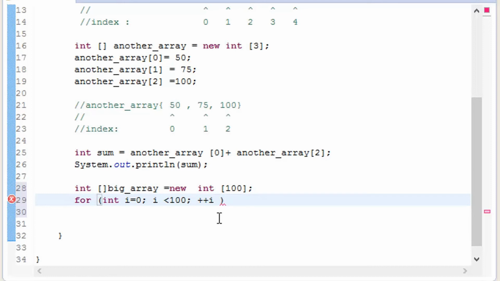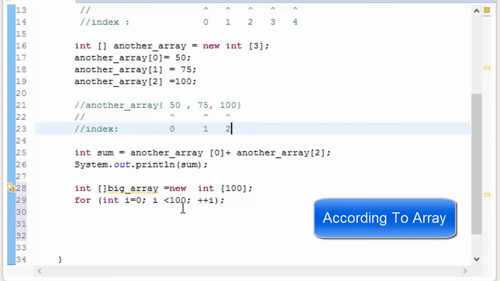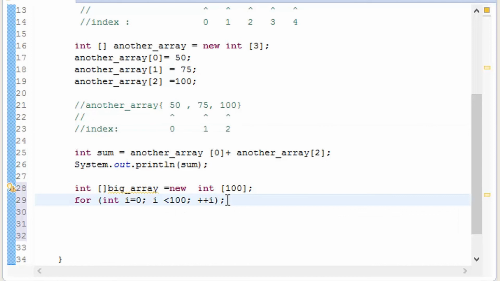So now I think you know this program that I have written. This is the first statement, the second statement, and this is the third statement. So it is going to start with int, and here it is going to start with 0, and it is going to add 1 to it. So according to this logic it is going to start with 0, and it will end with the value 99. According to us it is 100, but according to Java it is going to end with 99.